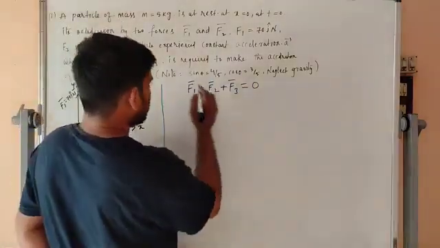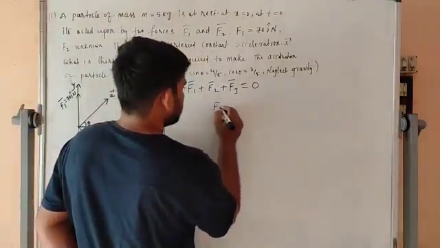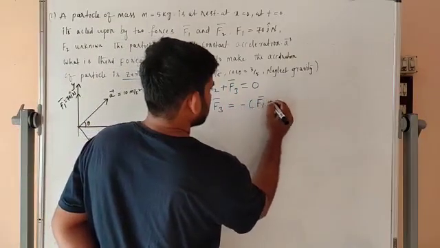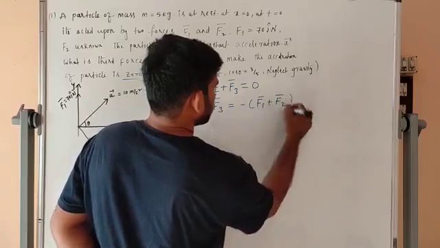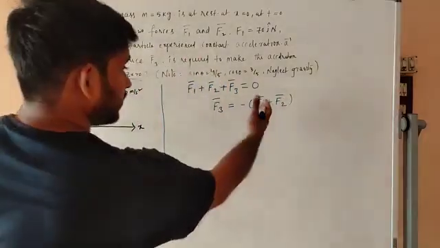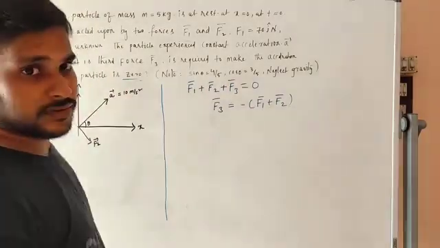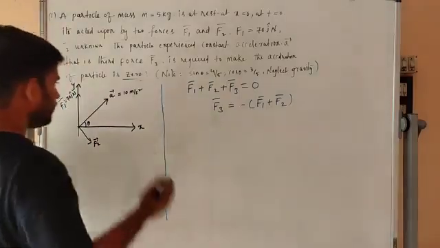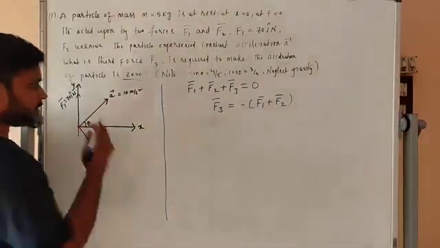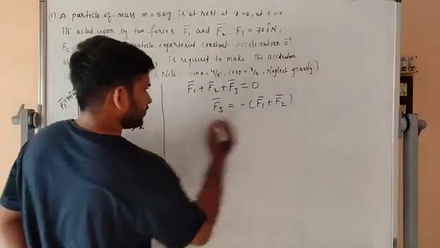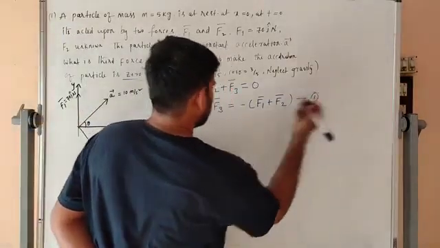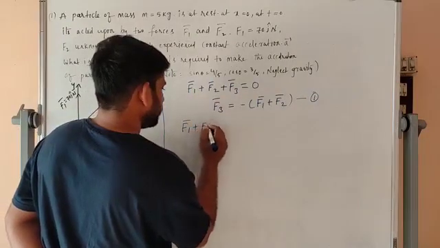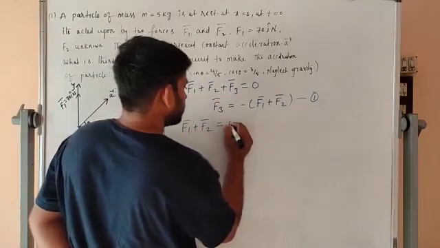So now we have to find F3. So F3 is equal to minus of F1 plus F2. So now we have to find the net force F1 plus F2. From this given diagram we have to find F1 plus F2. We write it like this, this is equation number 1. F1 plus F2, the net force, is equal to MA.